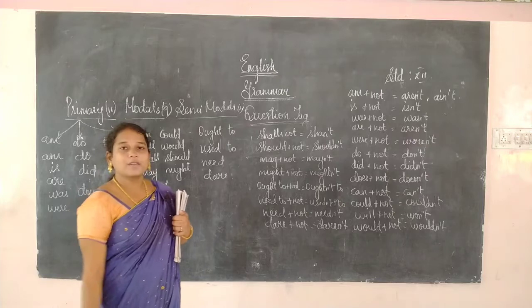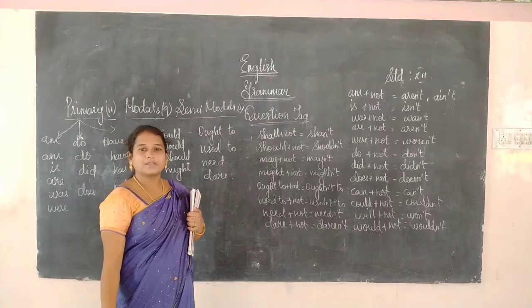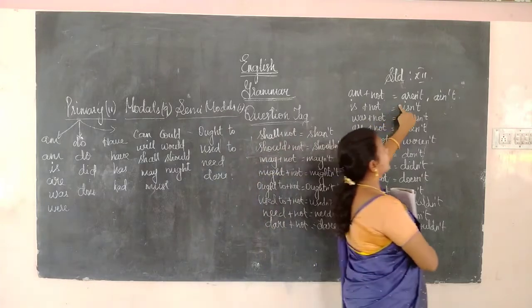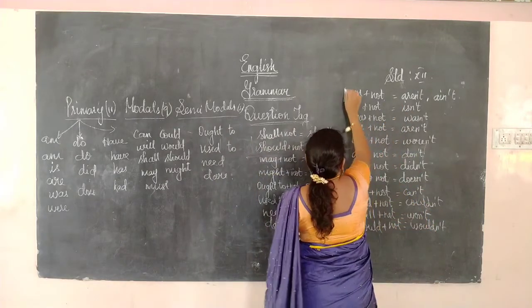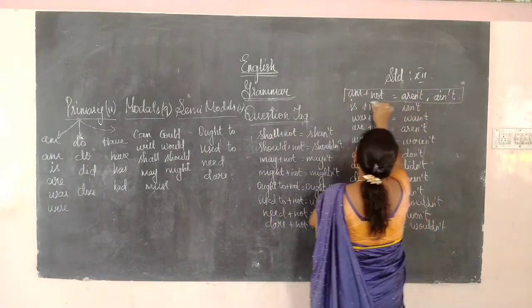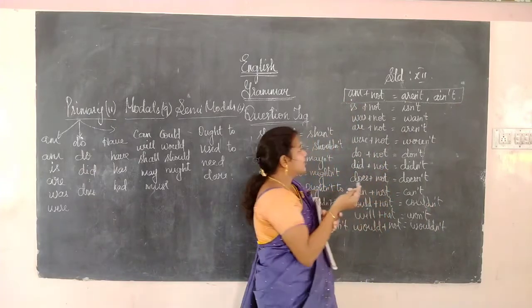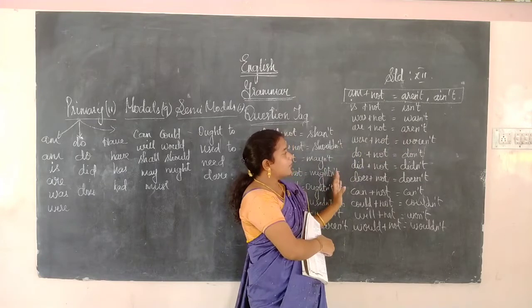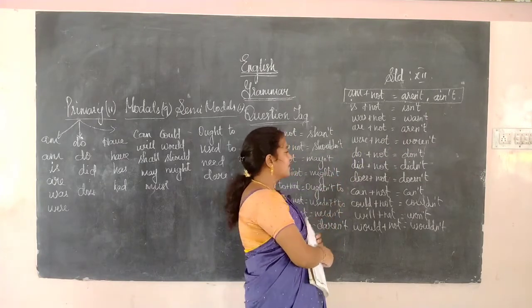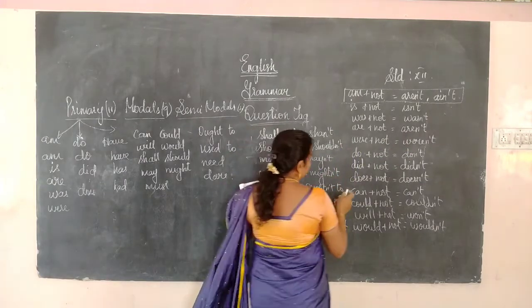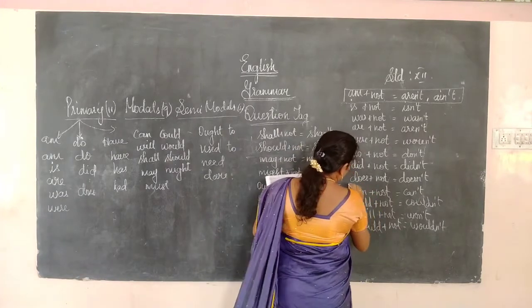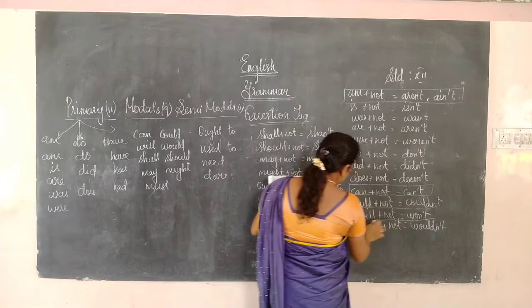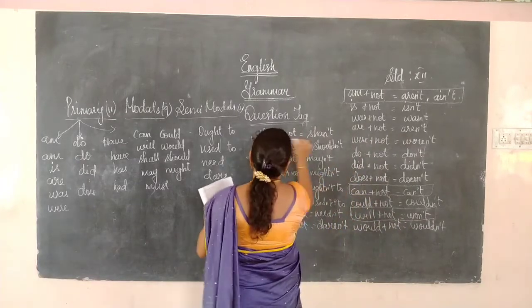This is the contradictory form of negative auxiliary verbs. So, am plus not, we can write both options, aren't or ain't. Is plus not, isn't; was plus not, wasn't; are plus not, aren't. These verbs have regular changes except can, will and shall.